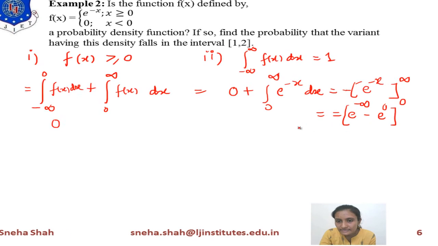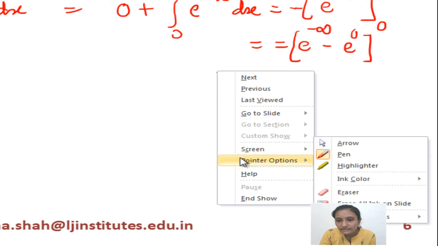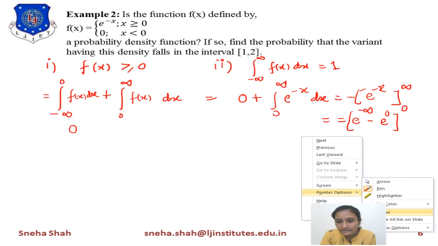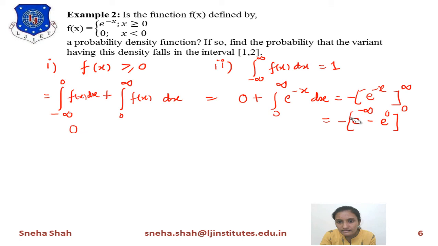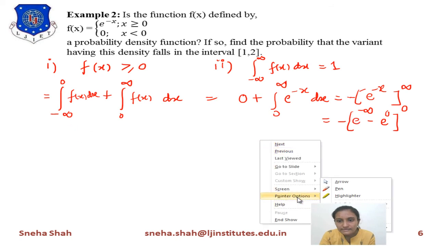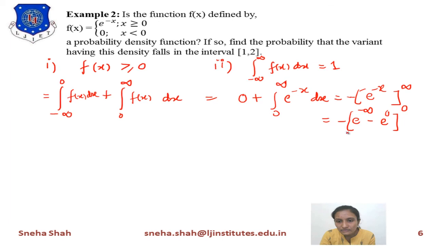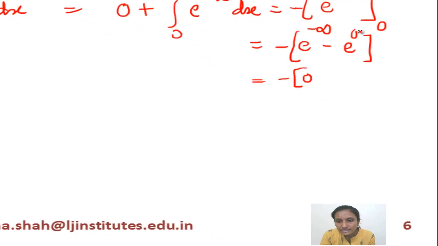So the final term is e raised to minus infinity equals 0, and e raised to 0 means 1. 0 minus 1 means minus 1. Minus 1 into minus means 1.